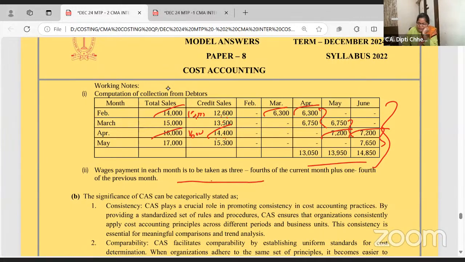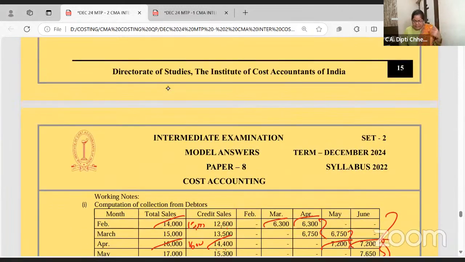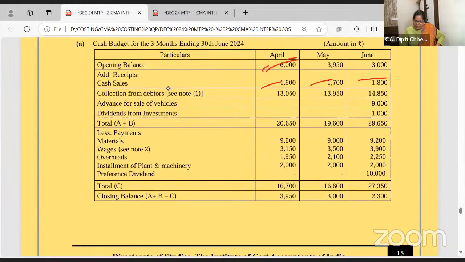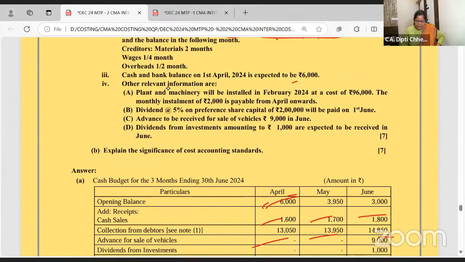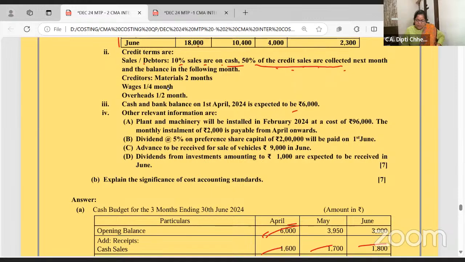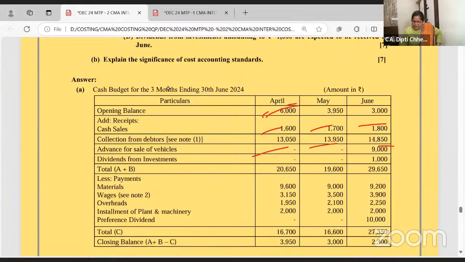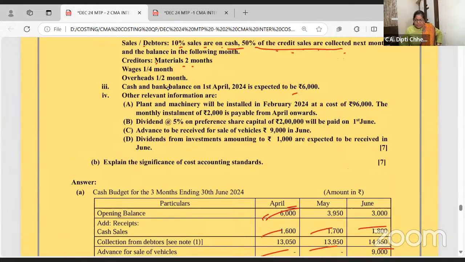Wages paid in each month is to be taken 3/4 for current and 1/4 for the previous. ठीक है. पहले आप ये डेटा तो लिख लो. डेटा समझ में आया? How did you get? Right? Creditors material 2 months. So what material you have purchased in February, you will make payment in April. 9,600, 9,000 and 9,300.